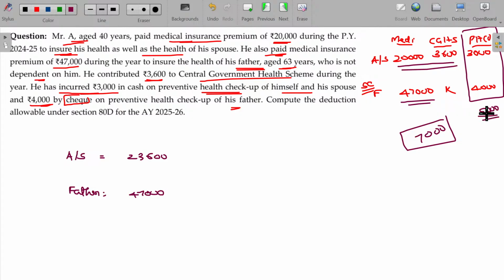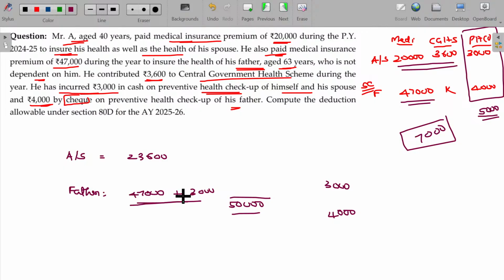So anyhow, you have to disqualify 2,000. For father, being senior citizen, you are eligible to claim the deduction up to 50,000 rupees. As such, now 47,000 already claimed for this purpose. Another 3,000 they have the eligibility to claim.